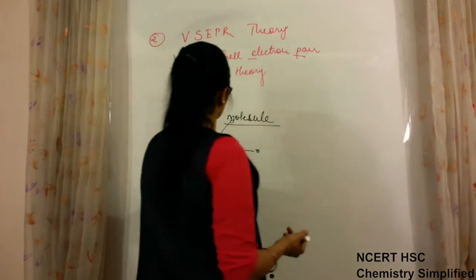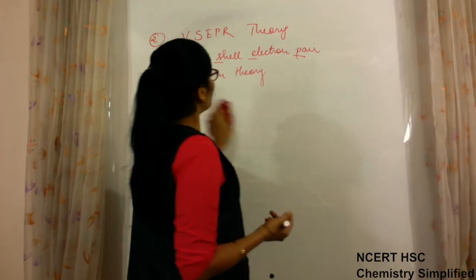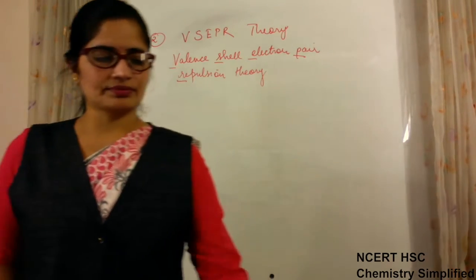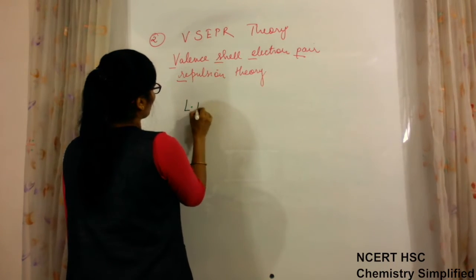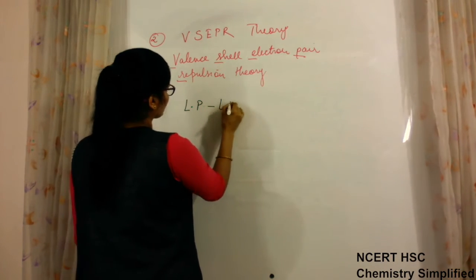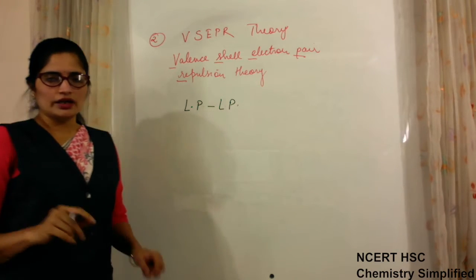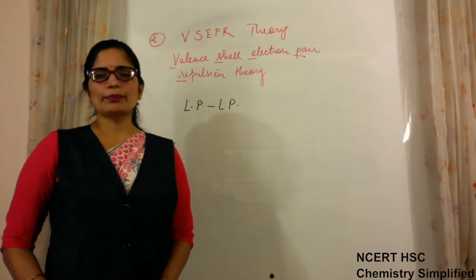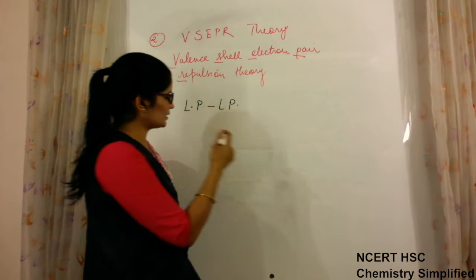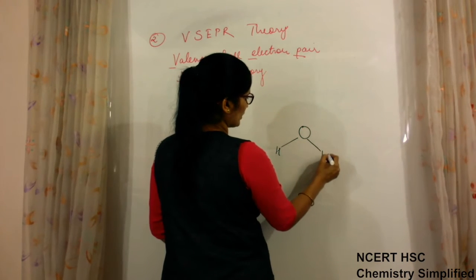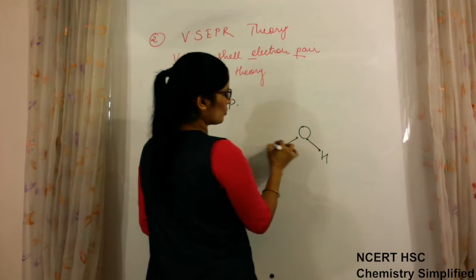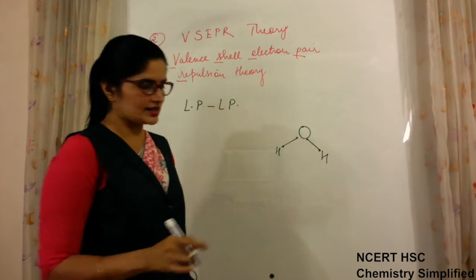Now when it comes to repulsion, we have to talk about lone pairs. If two lone pairs are present on a particular atom, for example, oxygen, hydrogen, hydrogen. Oxygen has how many valence electrons? 6.